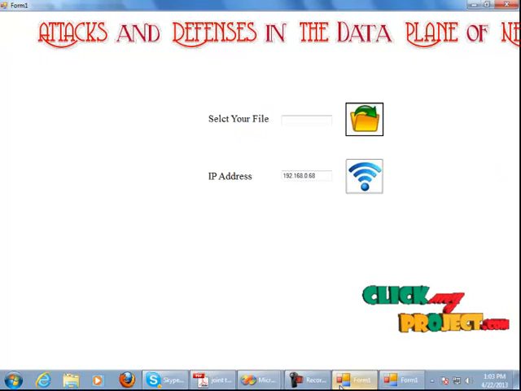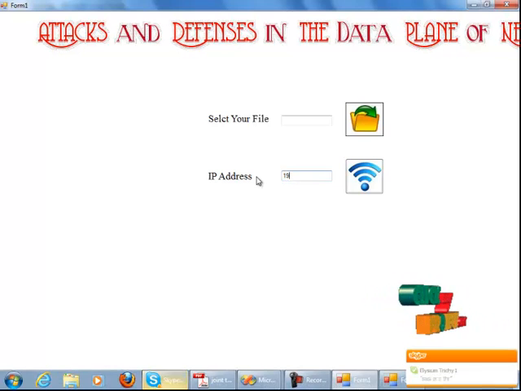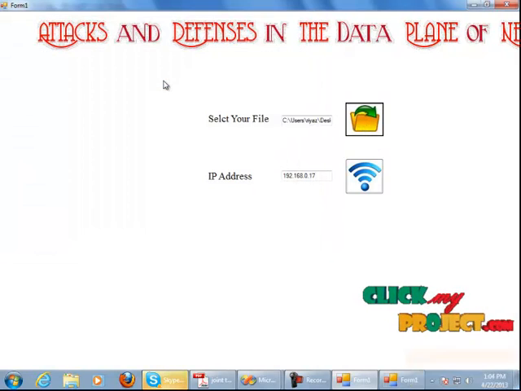Now from the client, I'm going to send the file. We have to give the destination IP address. The destination IP address is 192.168.0.17. Then the file that we have to transfer.